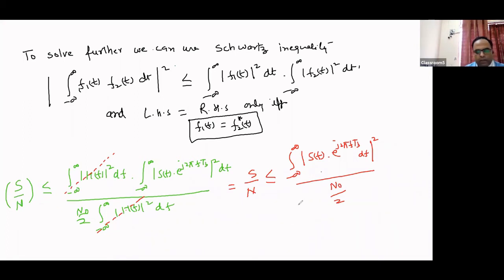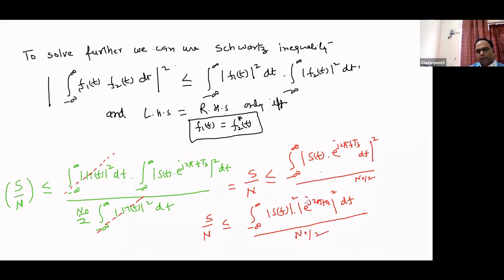So if we see the numerator, that is mod of S(f) e to the power j2 pi f tb df squared, in that case we can write it down like this: S by N less than or equal to the integration from minus infinity to infinity of mod of S(f) into mod of e to the power j2 pi f tb, that is mod of S(f) squared into mod of e to the power j2 pi f tb squared df, divided by